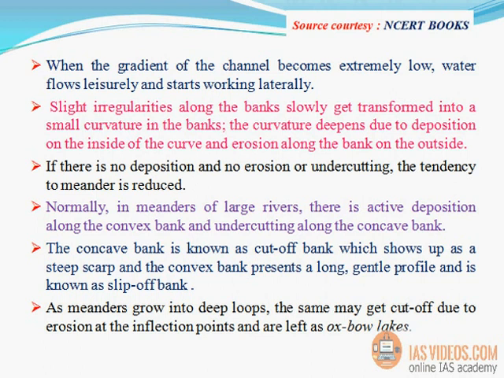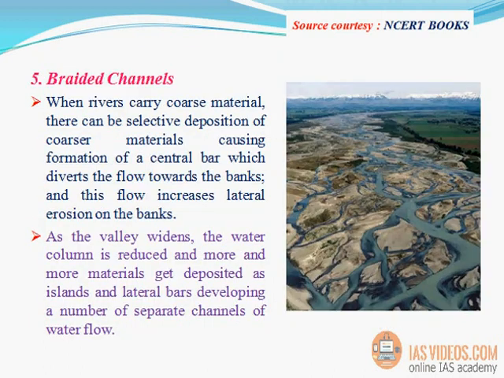As meanders grow into deep loops, they may get cut off due to erosion at the inflection points and are left as oxbow lakes. 5. Braided channels. When rivers carry coarse material, there can be selective deposition of coarser materials, causing formation of a central bar which diverts the flow towards the banks, and this flow increases lateral erosion on the banks.